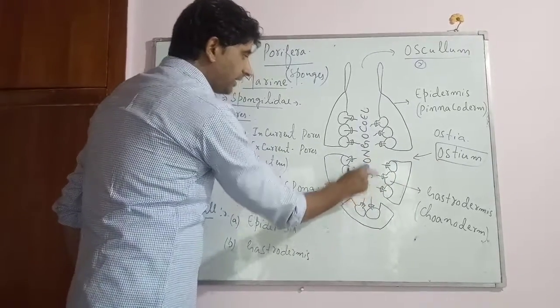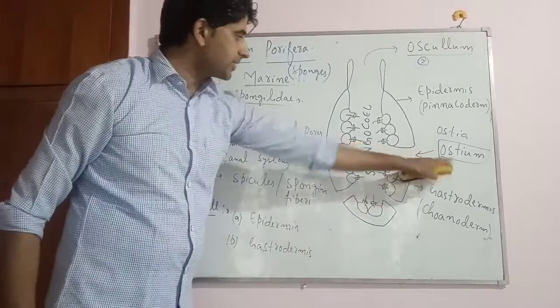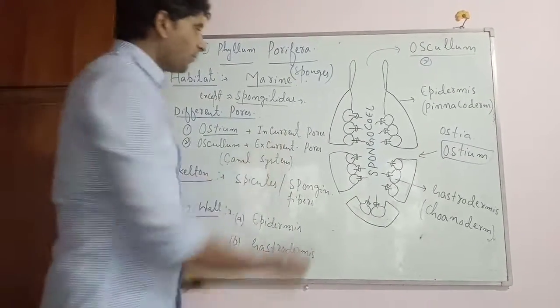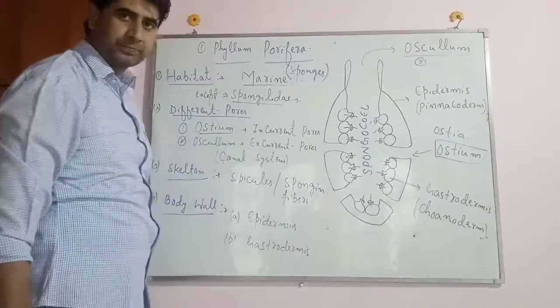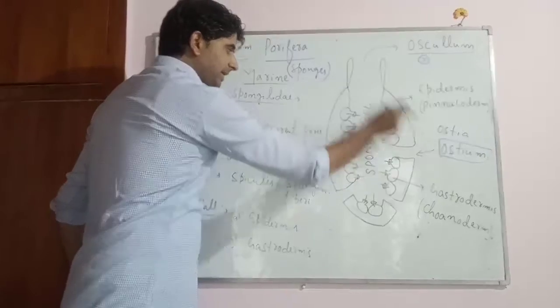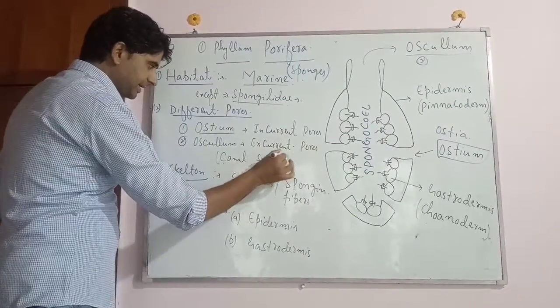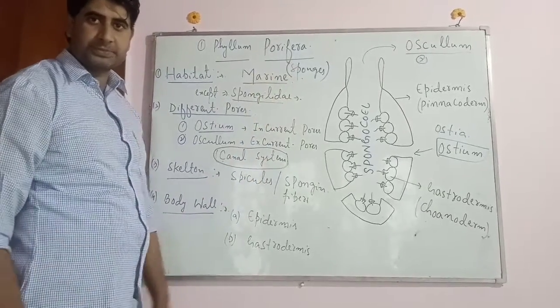That body cavity is called as spongiocoel. So that is why the ostium have been termed as incurrent pores. And through the osculum the water comes out, and thus together they form a canal system. That system is termed as canal system, which is a diagnostic feature of the phylum Porifera.